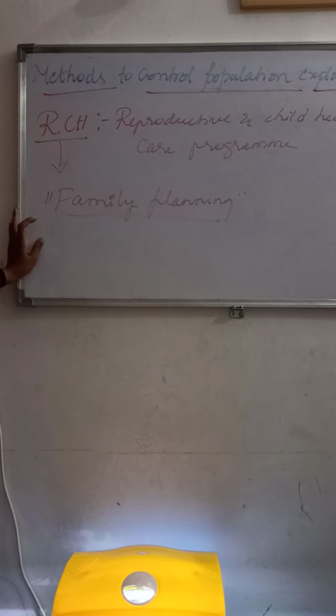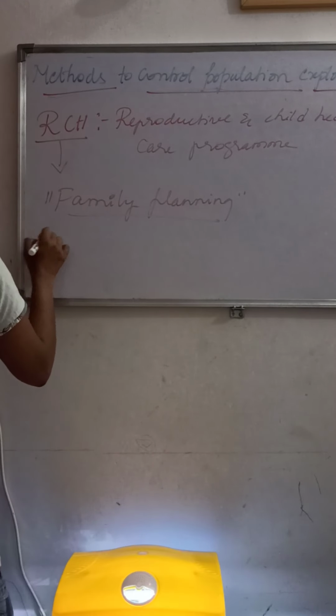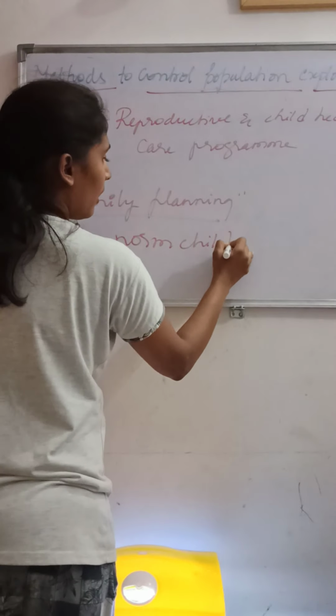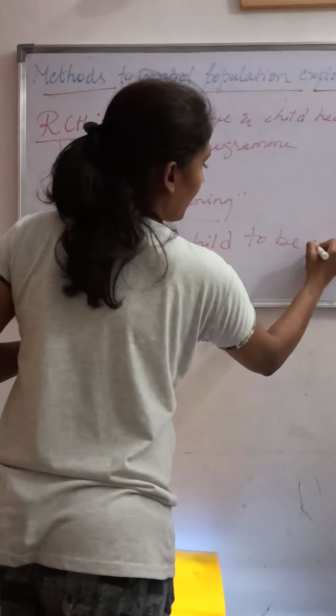That means the one child norm must be adopted.